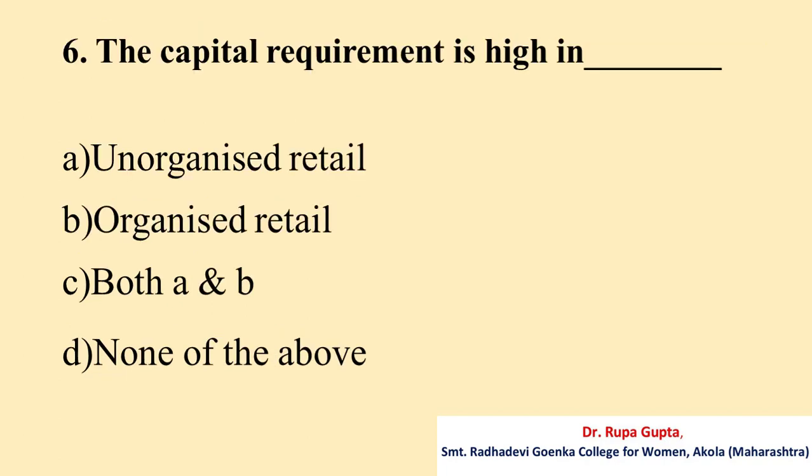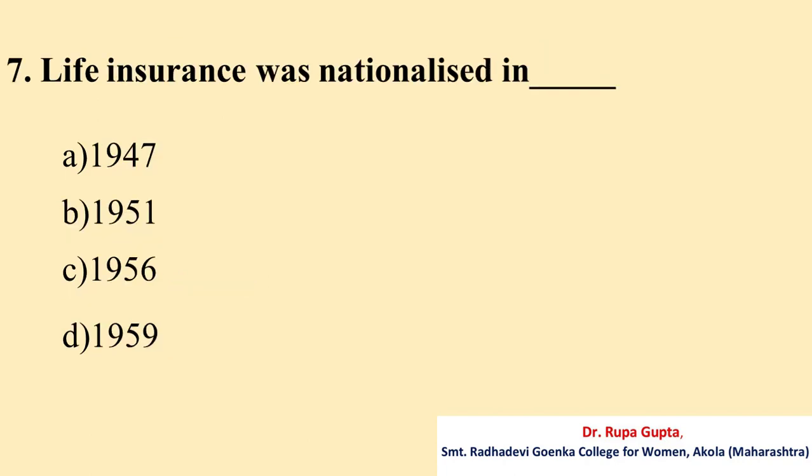Question number 6. The capital requirement is high in A. Unorganized retail, B. Organized retail, C. Both A and B, D. None of the above. And the answer is B. Organized retail.